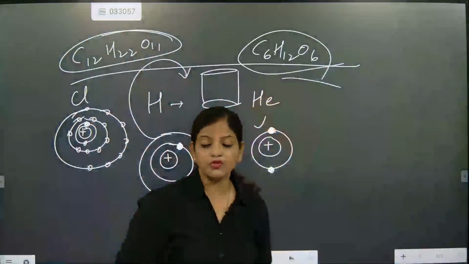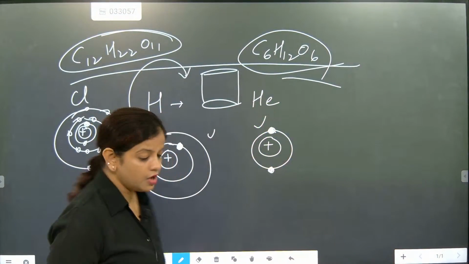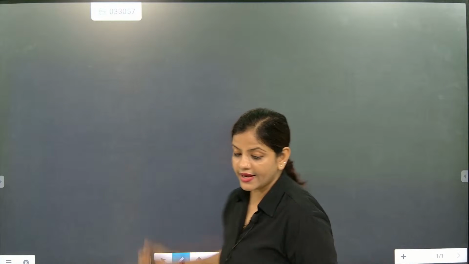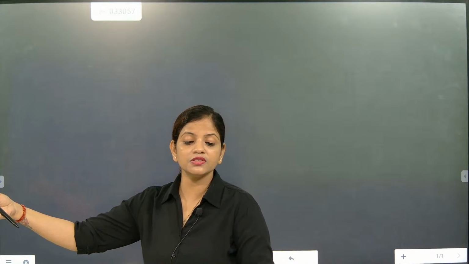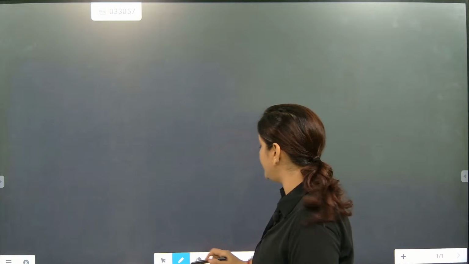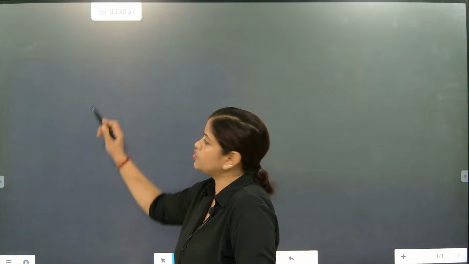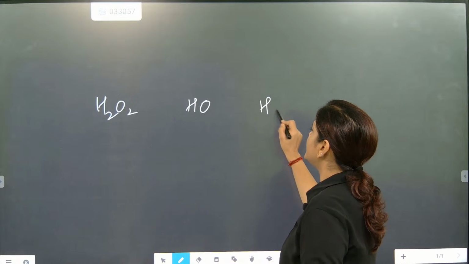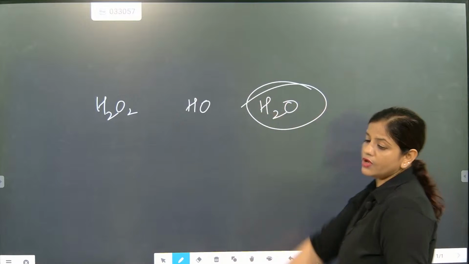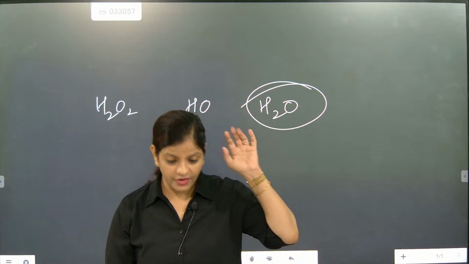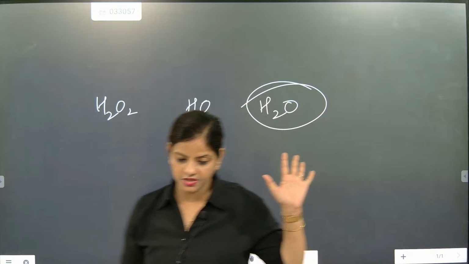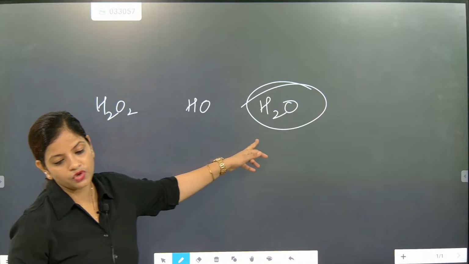Atoms combine in a fixed small number ratio. What does this mean? See, I'm taking hydrogen and oxygen. I can write anything, but when a water molecule is formed, it will always be the same. I can write H2O2 for water, I can write HO, I can write H2O. But why is the water molecule only H2O? Understand this very nicely: whatever is fixed, it is fixed, it cannot be changed. So that is the fixed ratio, fixed proportion.